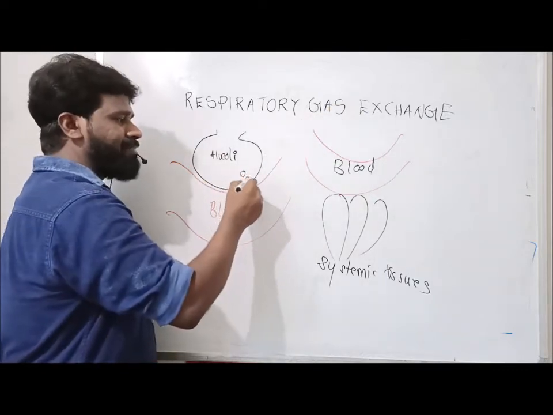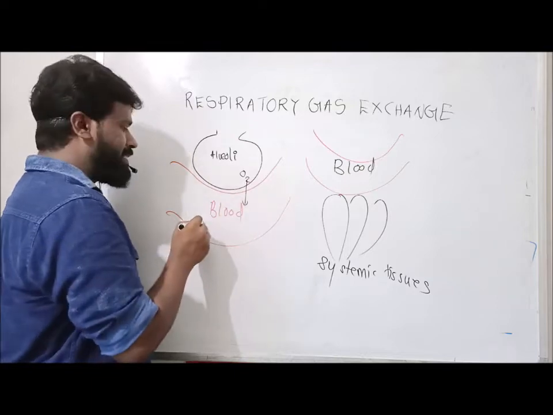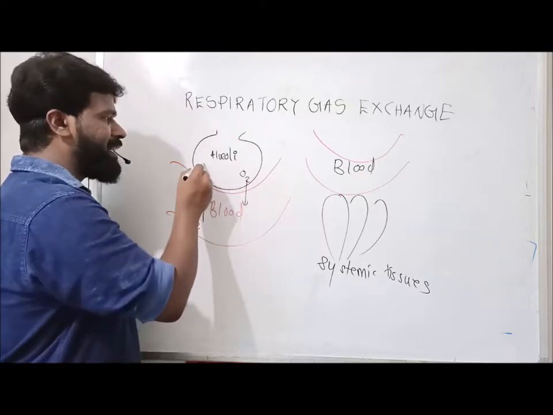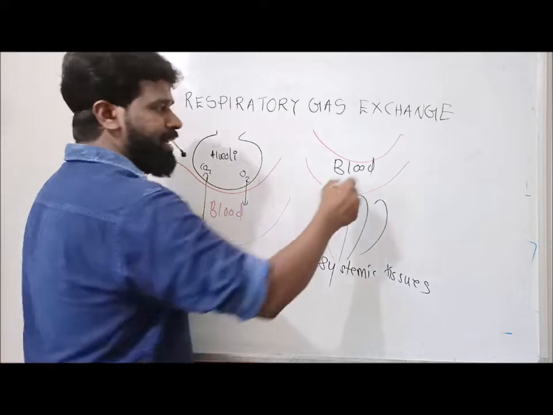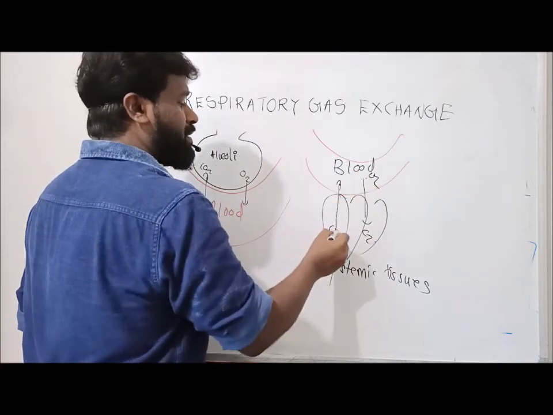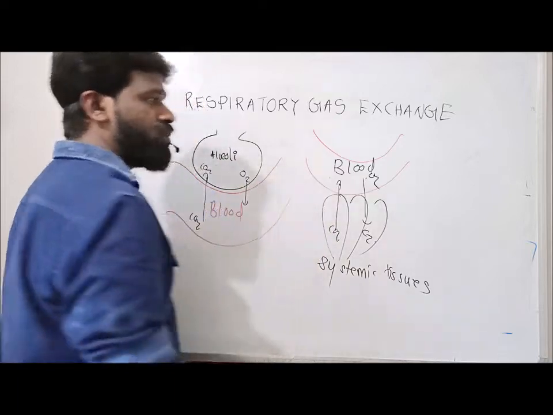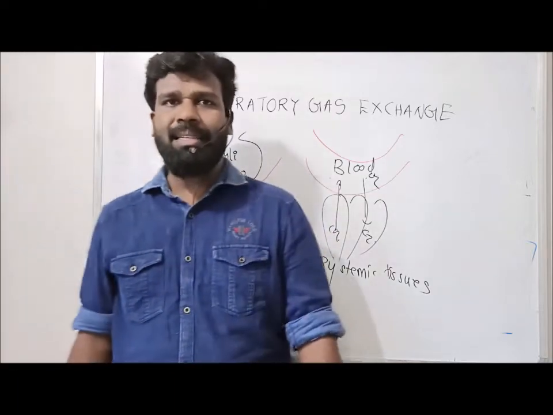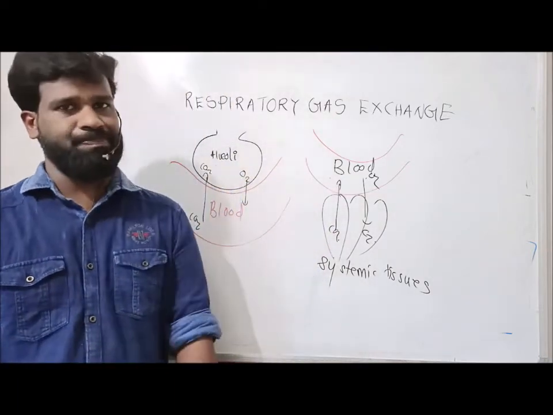Here, oxygen from the alveoli diffuses to the blood. Similarly, carbon dioxide from the blood diffuses to the alveoli. Oxygen from the blood diffuses to the systemic tissues, and carbon dioxide from the systemic tissues diffuses to the blood. These are the two sites of gaseous exchange.